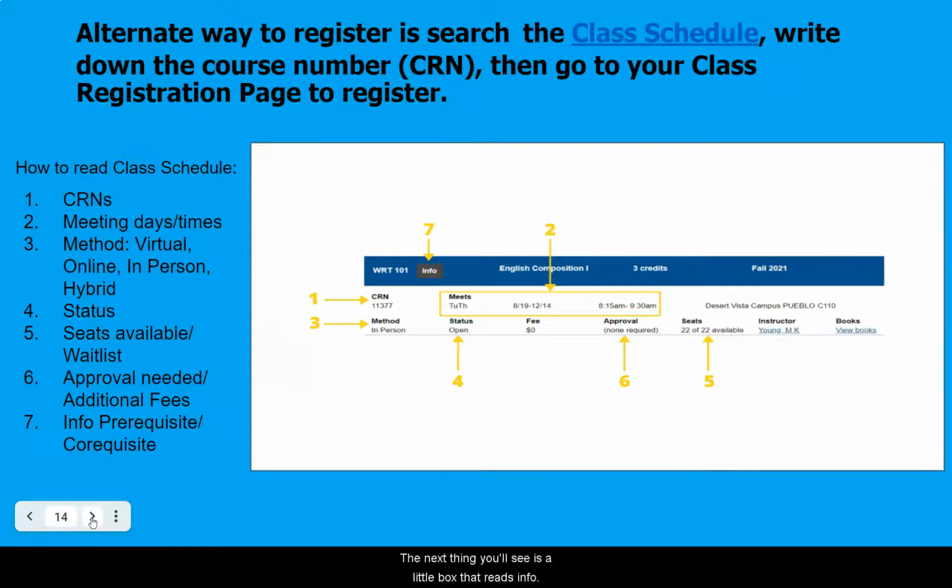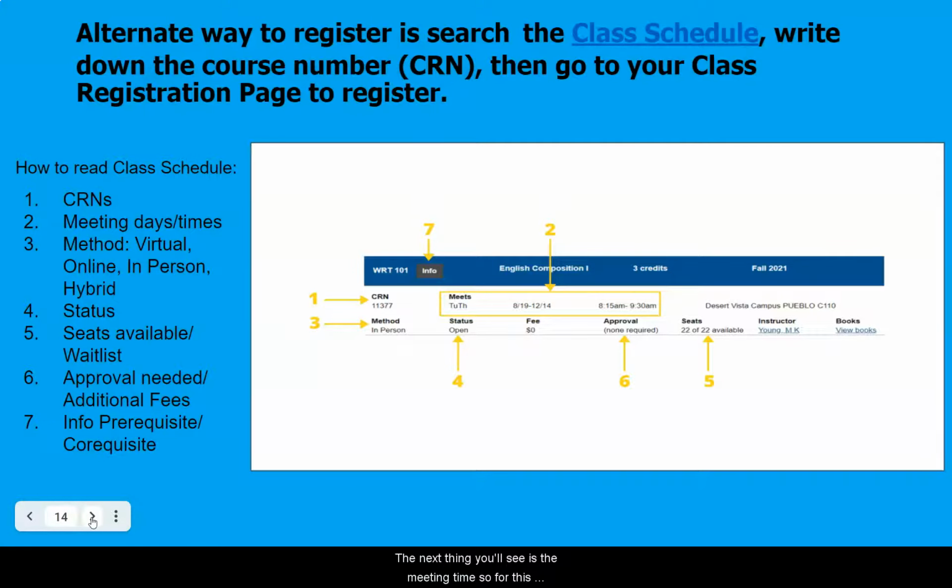The next thing you'll see is a little box that reads Info. The info box gives you information about what the course will be covering and if there's any prerequisites or corequisites. The next thing that you'll see is the meeting time.